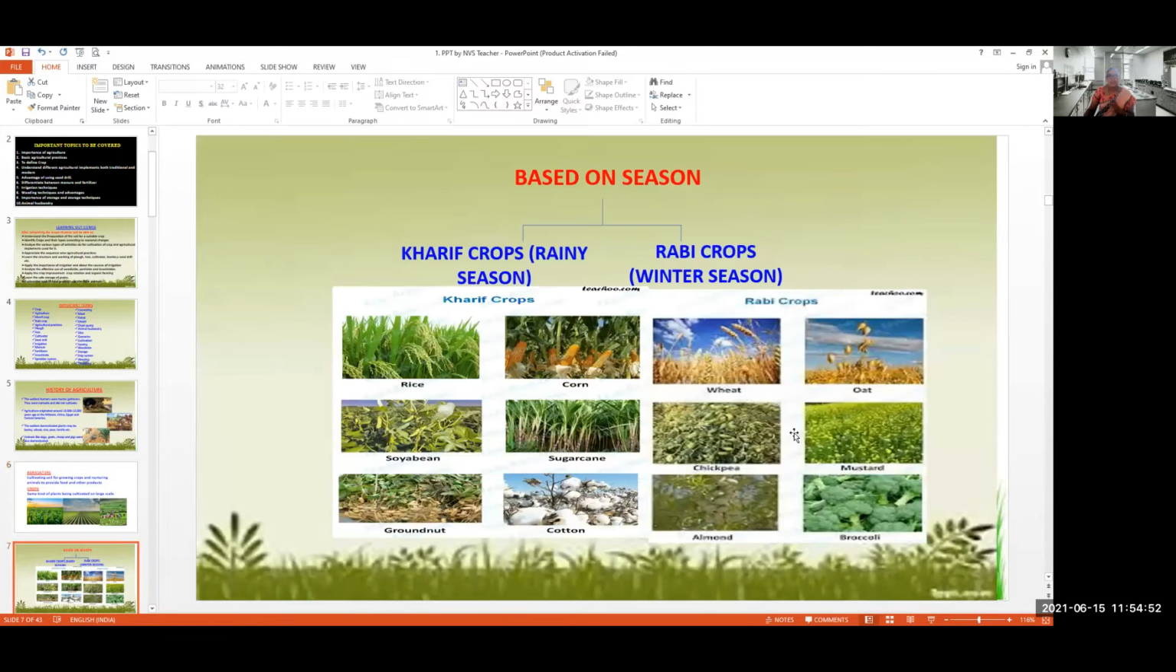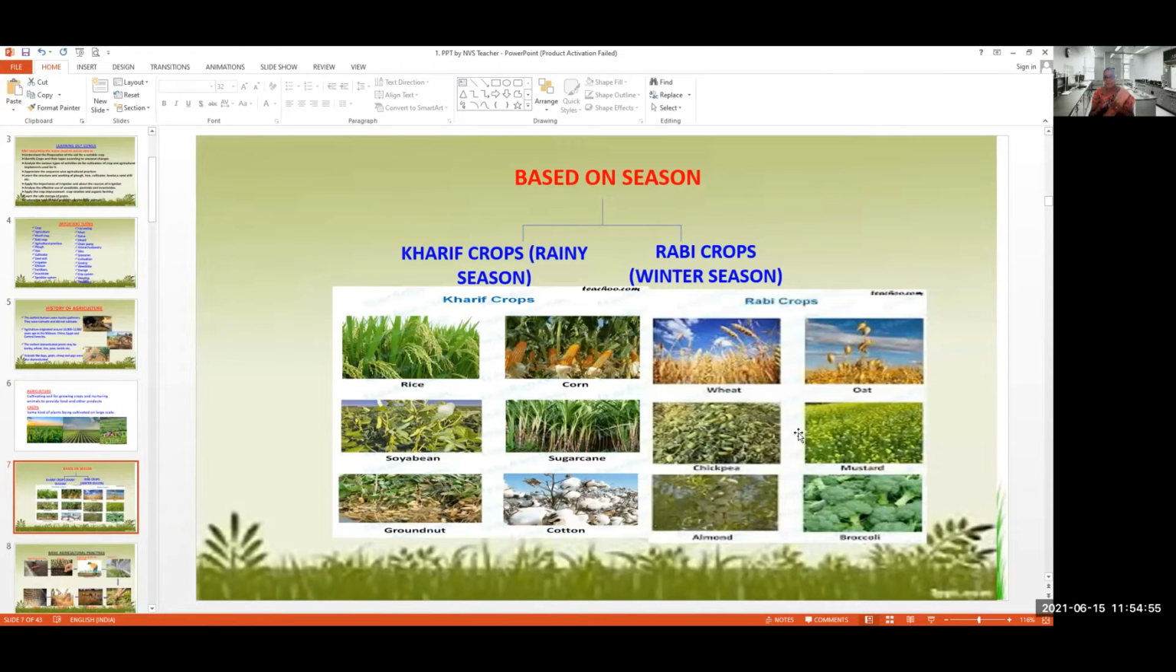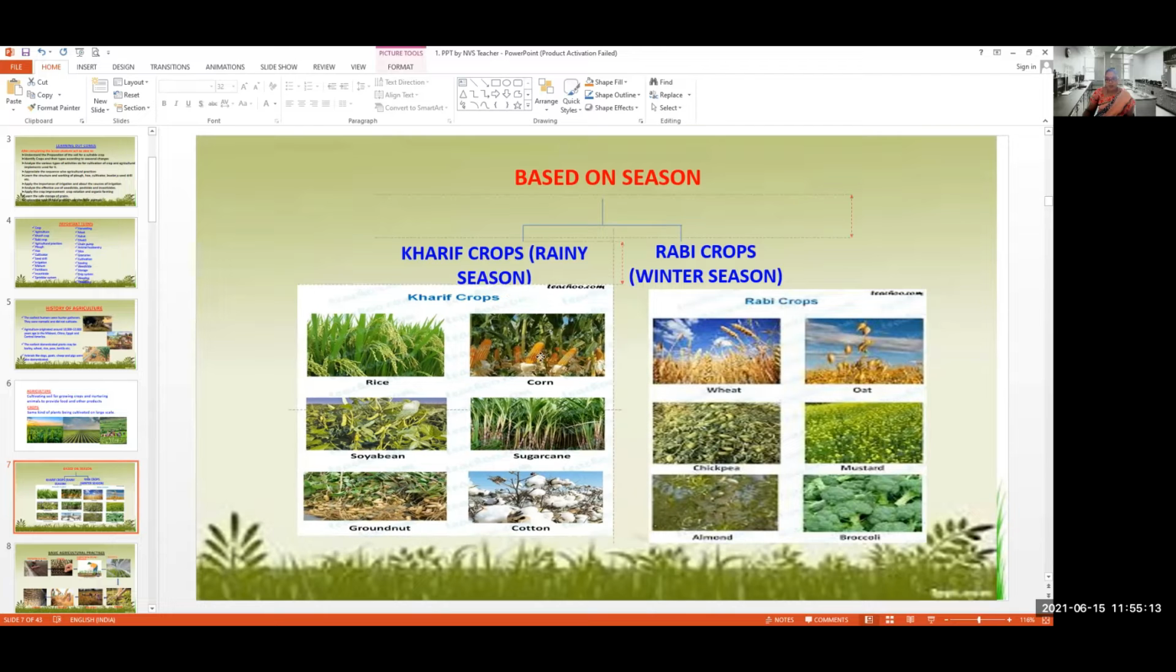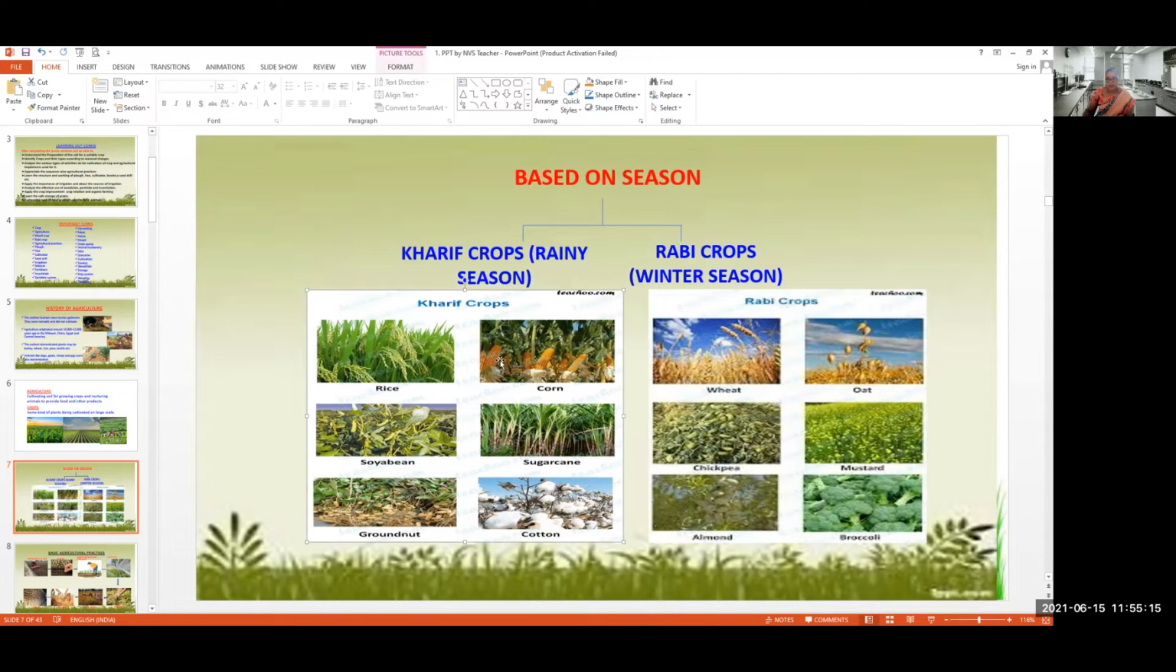Next, based on season, crops can be divided into two types. One is kharif crops, the other is rabi crops. Kharif crops are also called rainy season crops. Rabi crops are also called winter season crops. Kharif crops are rice, corn, soybean, sugarcane, groundnut, cotton, etc. If it is a rabi crop, the examples are wheat, oat, chickpea, mustard, almond, broccoli. So these are some of the examples of rabi crops.